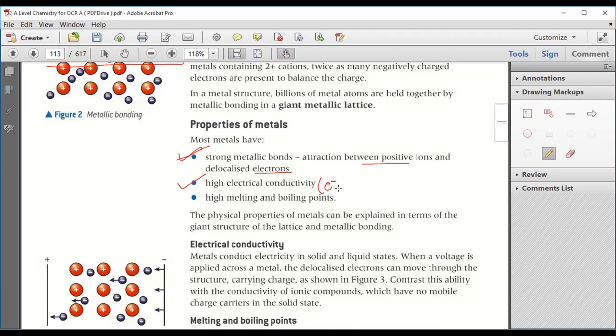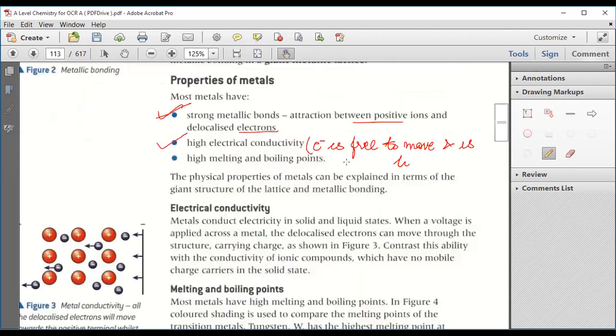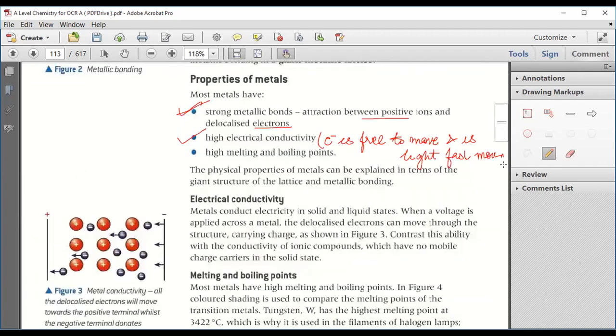Because the electron is free to move, and it is a light and fast moving entity. Just write it down there. This is a light and fast moving entity. Fine.